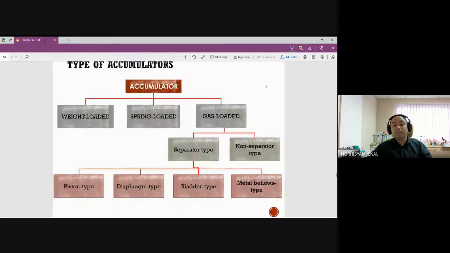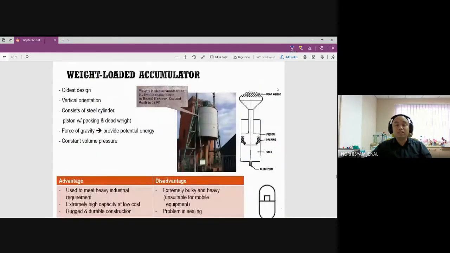Alright, so we have multiple types of accumulator. One is weight loaded, spring loaded, and gas loaded. For gas loaded, we have separated type and non-separated type. And from here, we have 4 different types over here. Okay, so this is the first one, the weight loaded accumulator. Alright, you can see over here why it's called weight loaded. This schematic diagram shows that we have a load on top.